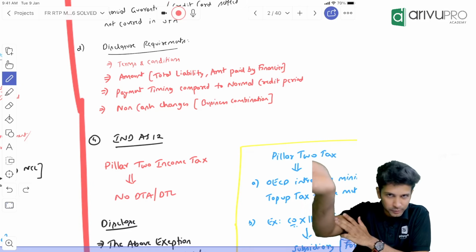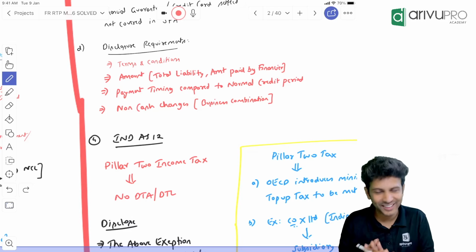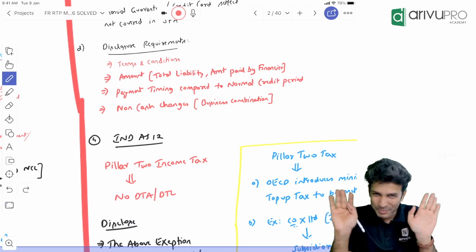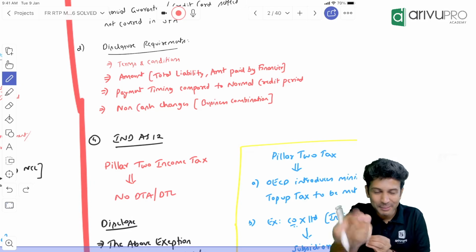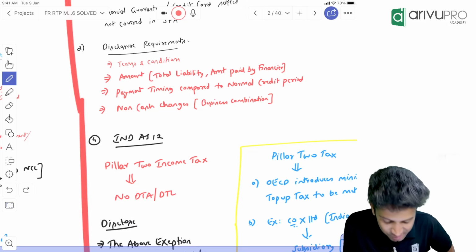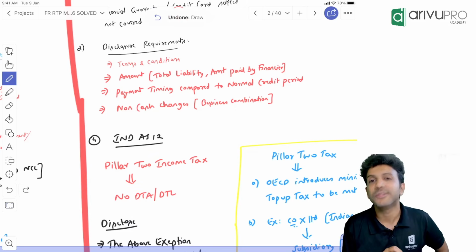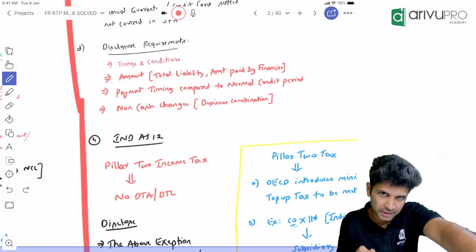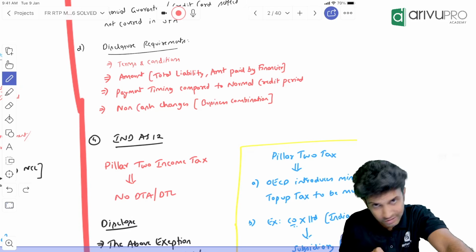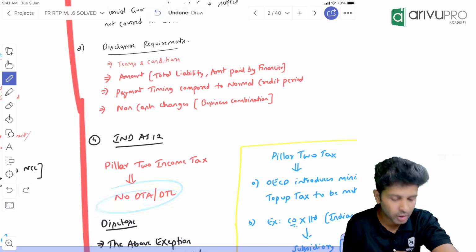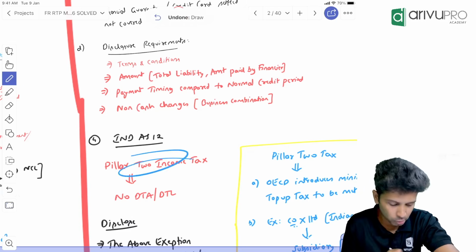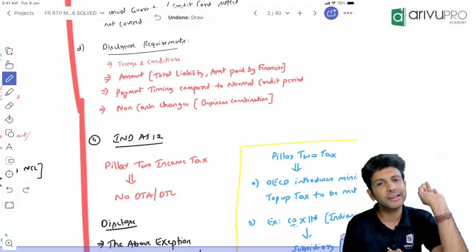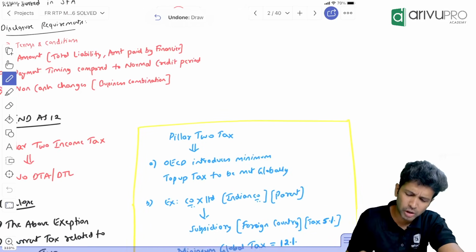I'm sure those of you who have studied tax will know this. I'll also try to summarize. My tax knowledge is quite limited, I don't know much of it, but to the best of my ability I'll tell you a little bit. So if you have Pillar 2 income tax, and due to that any DTA or DTL is arising, then for such components, DTA, DTL accounting is not required. Only for Pillar 2. If any DTA, DTL is coming due to Pillar 2, then no DTA, DTL is required for that. What are these Pillar 2 taxes?